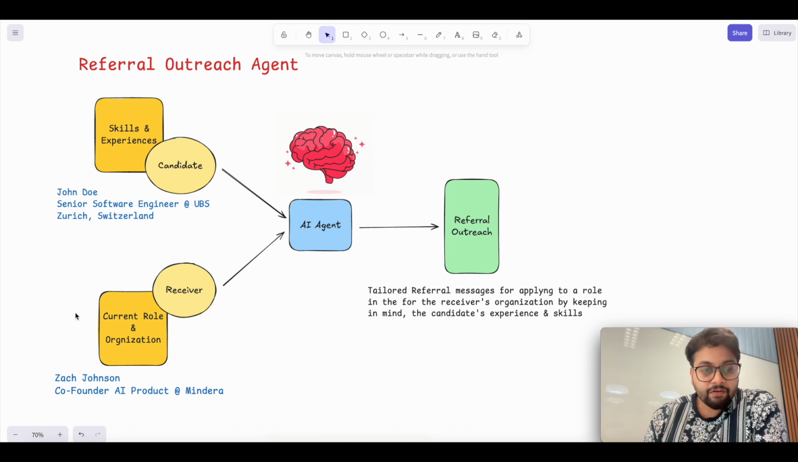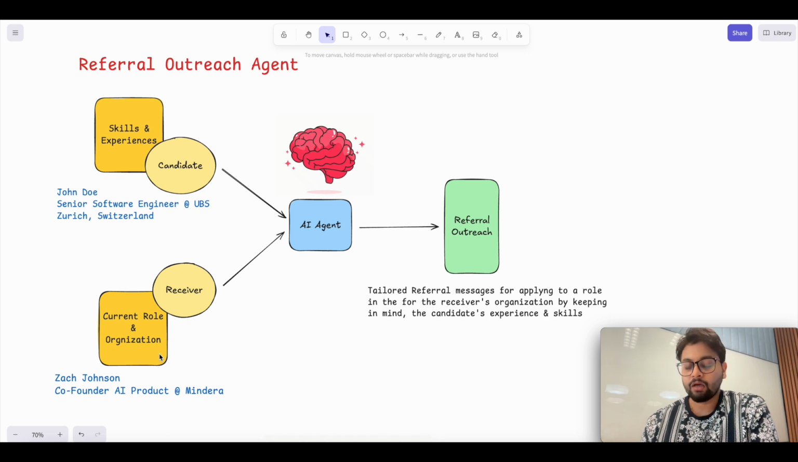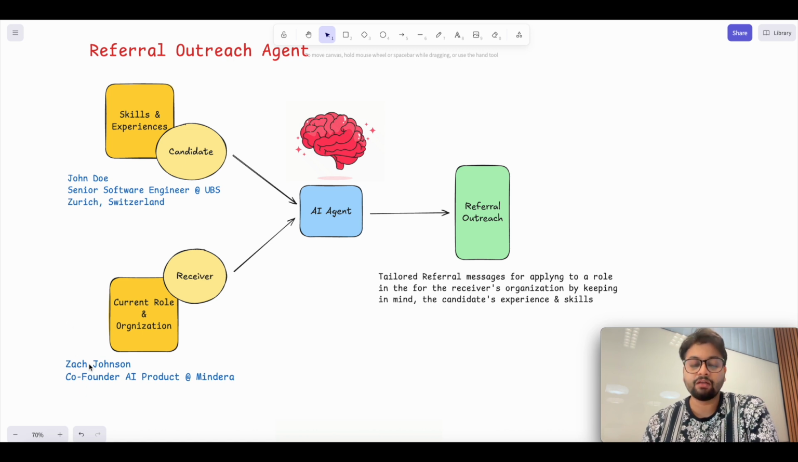The receiver information involves the current role of the receiver and the organization, because when the agent wants to frame the referral message, it needs to know whom to dedicate it to: what is the name of the person to whom they are sending the referral message, what is their current role and what is their organization. Suppose you're trying to send a referral message to a person who is currently a software engineer at Meta, then the agent would want to know that. So this is the current formal information.